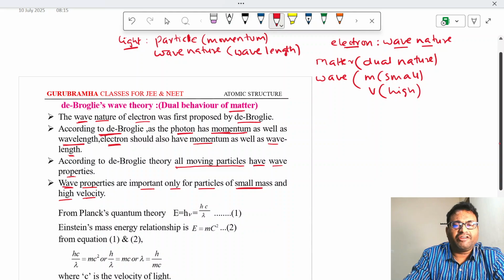So wave nature will be more when mass of that particle is small and velocity is high. When mass is high and velocity is small, then wave nature will be very less.